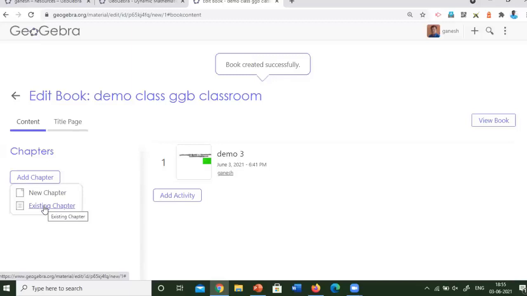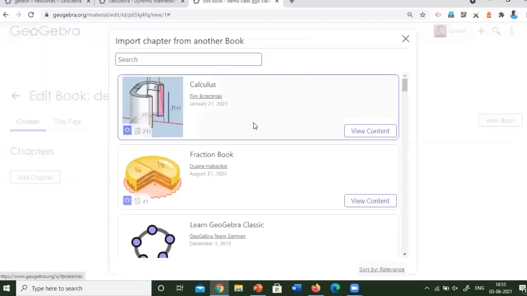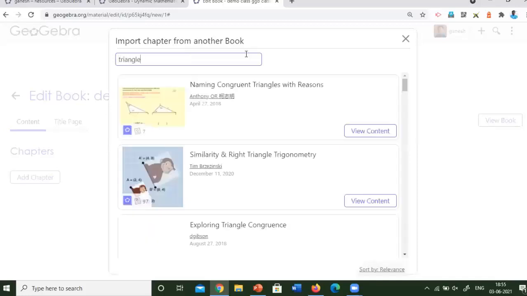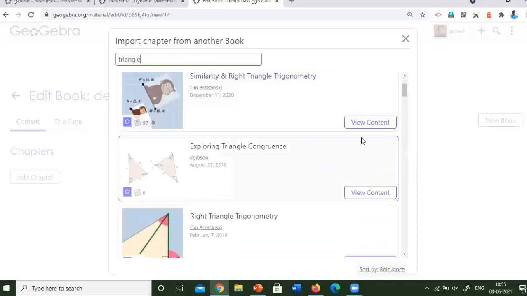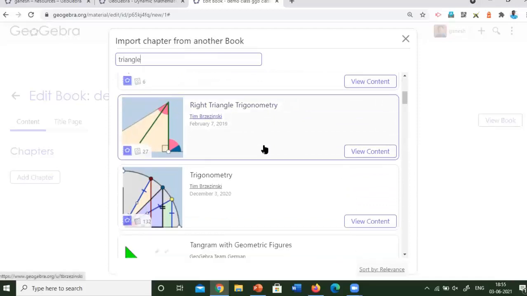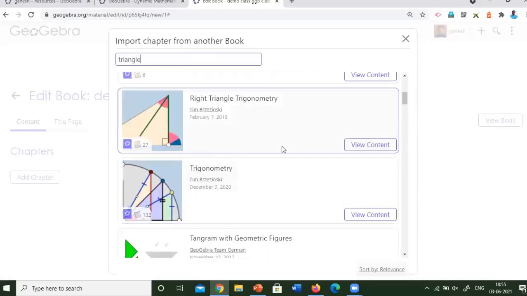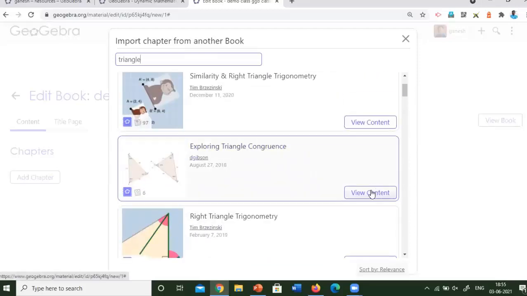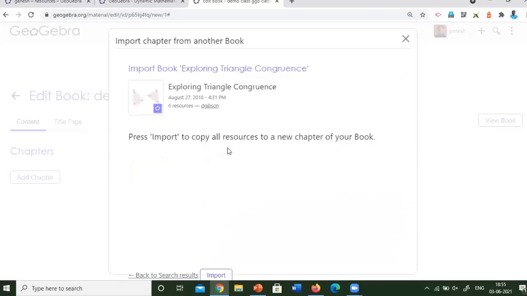Existing chapter means if you click like that, you can search from others. I have already shown you triangle. Here you can have many books already available there. If you want to use the right angle trigonometry diagrams, I will add this, view content. Okay.